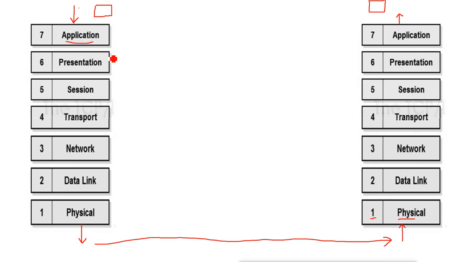Destination side means, what is a destination? When the data is going out from some system, that is the source, and when data is coming into some system, that is the destination. It is simple.